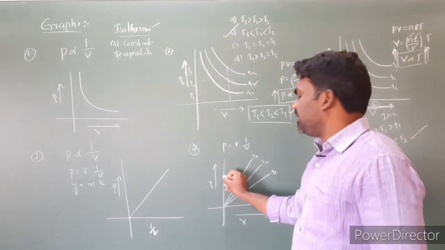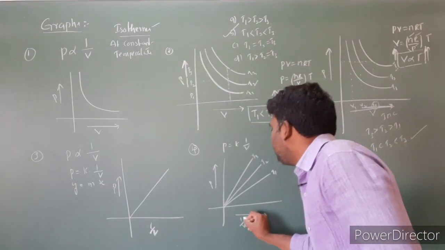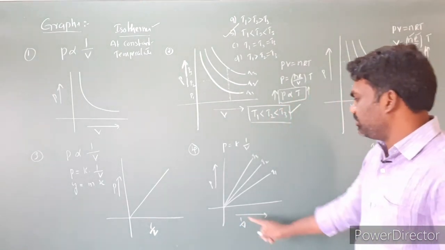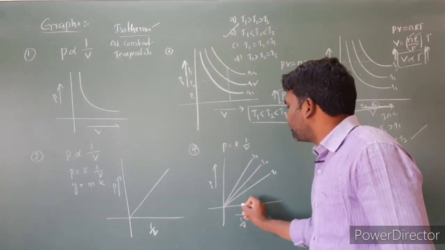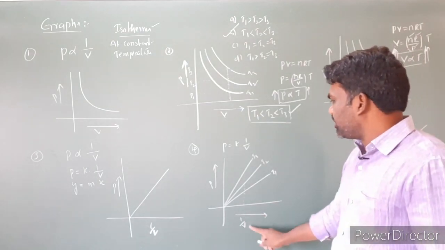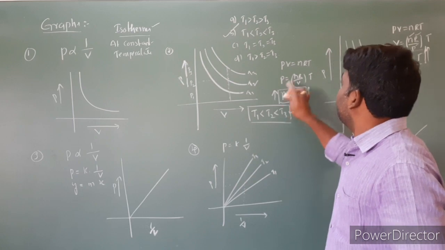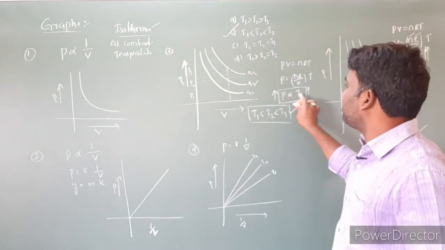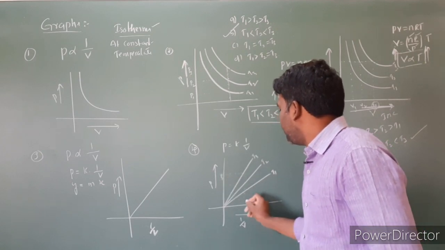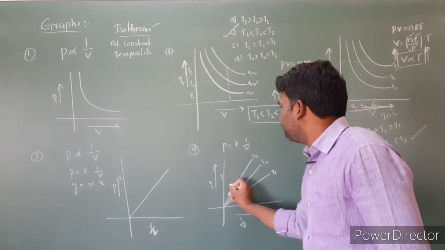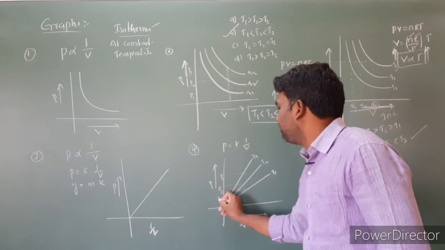Either keeping pressure constant, or here by keeping 1 by V constant. So I'm taking volume constant. If you keep the volume constant, 1 by V is constant, in the sense this is the relation already given here: pressure versus temperature. Pressure is directly proportional to temperature. This is at T3, this is P3. At T2, this is P2. This is T1, at T1 this is P1.